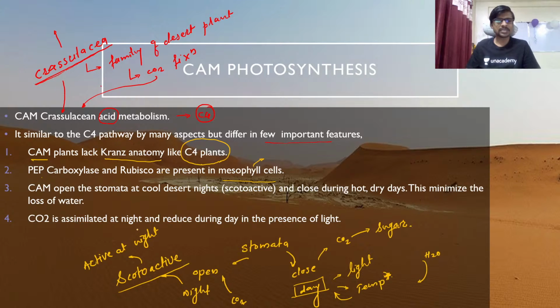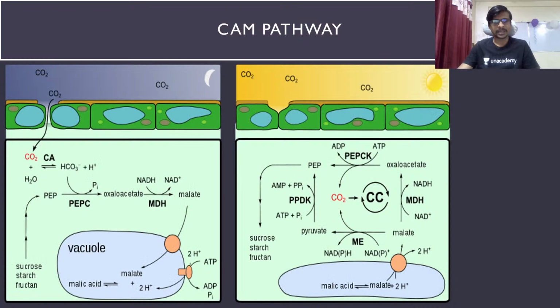In CAM, CO2 is assimilated at night and reduced during the day in the presence of light. Okay, so CO2 is assimilated at night means at night it is coming inside of the plant, and during the day it is used by the plant in the presence of light. So this is the CAM pathway, guys. Let's have a look.